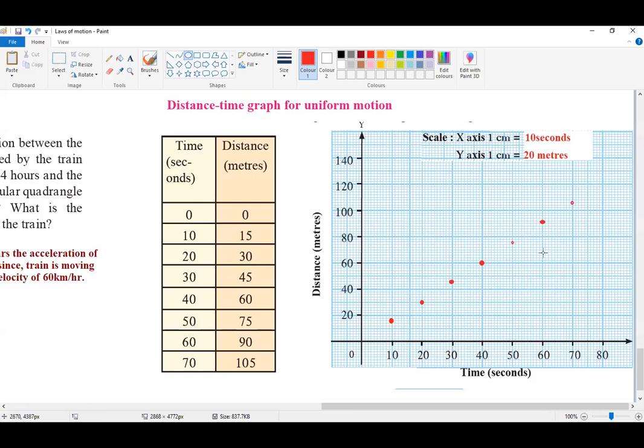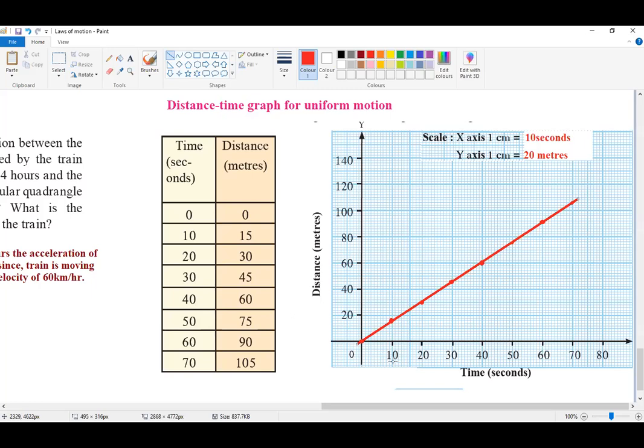So we got these points, and at 0 seconds, the distance covered was also 0. So that point can be plotted here. Now let's connect these points together. So this will give you a linear variation.